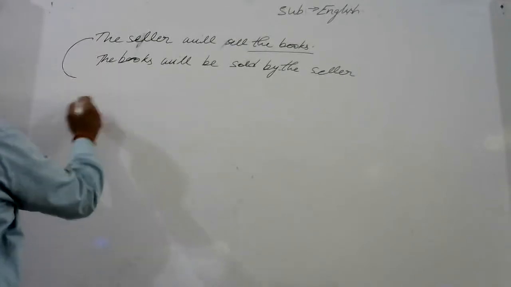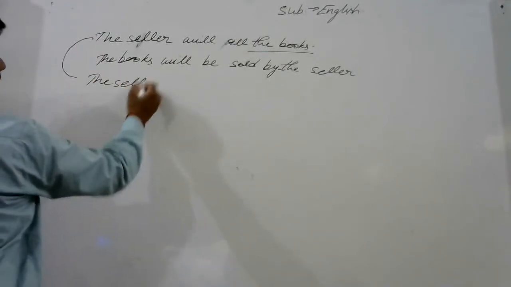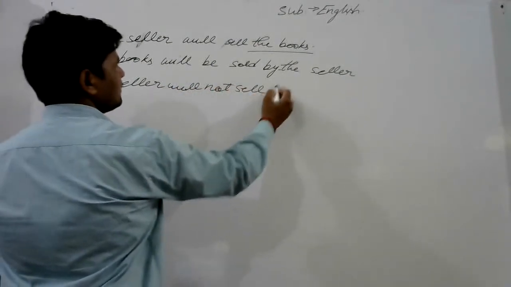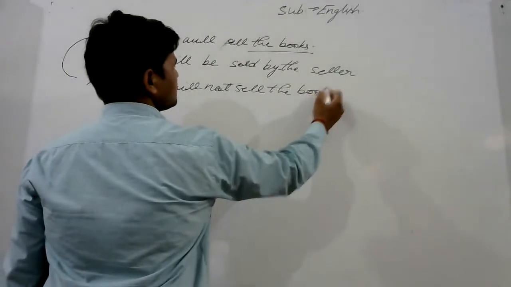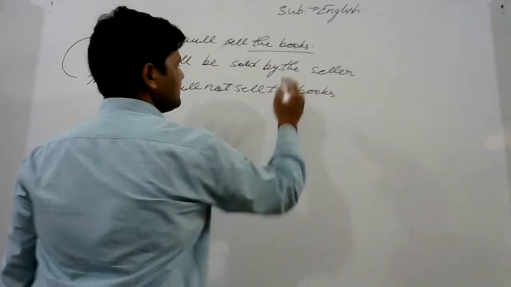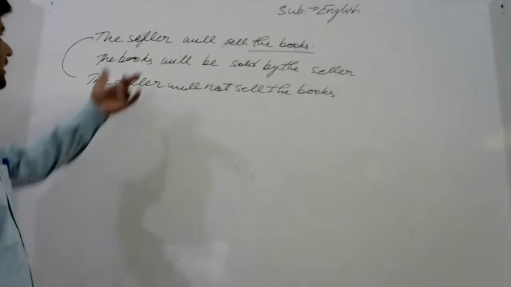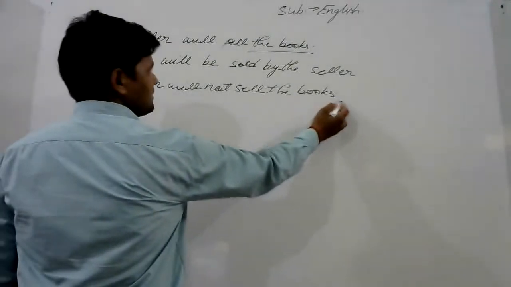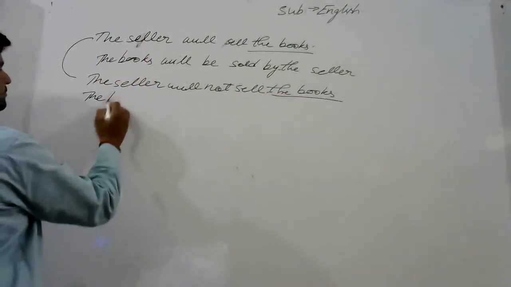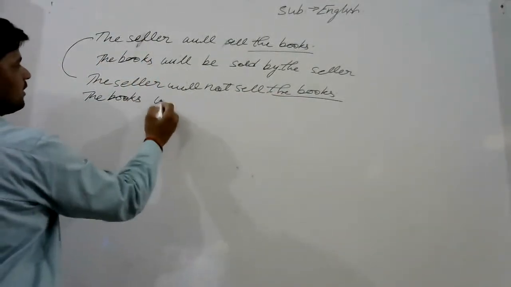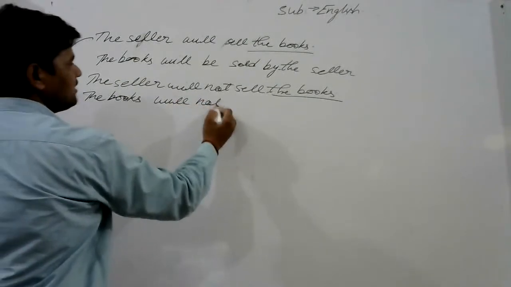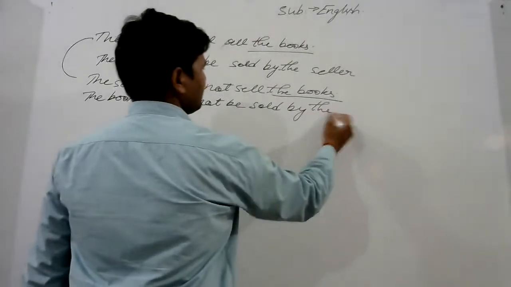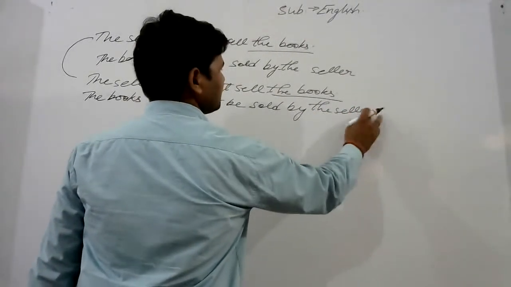Now take this sentence in negative. The seller will not sell the books. I take the same sentence in negative and change this negative sentence also into passive voice. The books will not be sold by the seller. Understand?